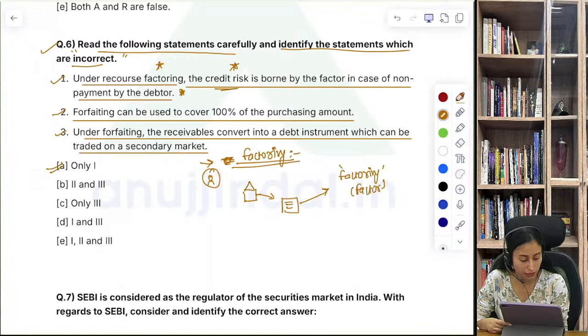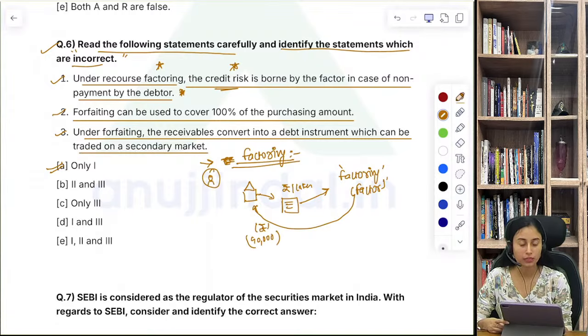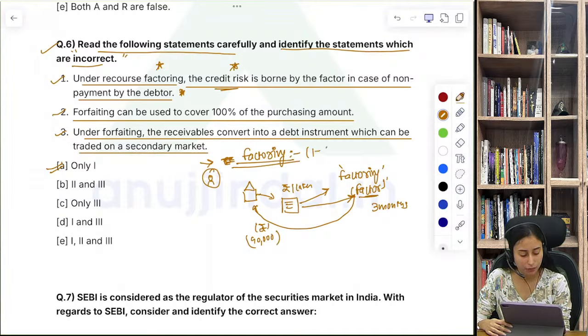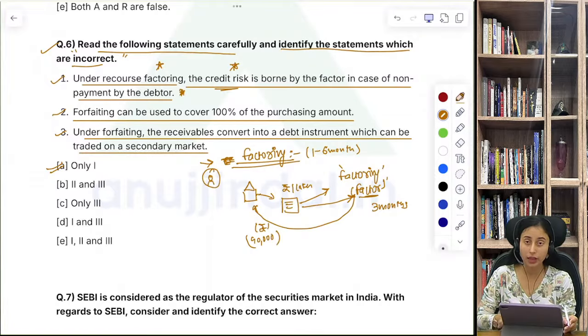So this factor is going to pay me the amount for this bill, which is going to be less than the bill amount. Say the bill is of 1 lakh rupees, so for that I'm going to get only 90,000 rupees. Okay, so this is the money that I'm getting. So this factor takes this bill and at the time of, we can say, 3 months. अच्छा, इसमें एक और bifurcation करेंगे. फैक्टरिंग जो होती है 1 से 6 महीने के बीच में होती है, that is between 1 to 6 months, शॉर्ट पीरियड के लिए की जाती है फैक्टरिंग.